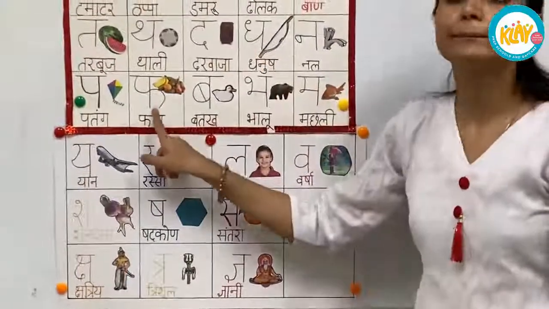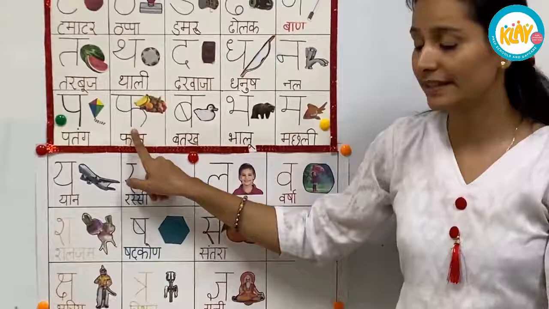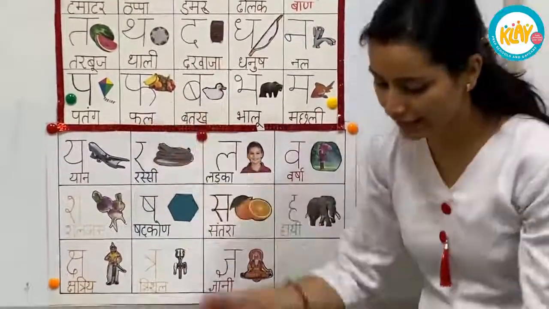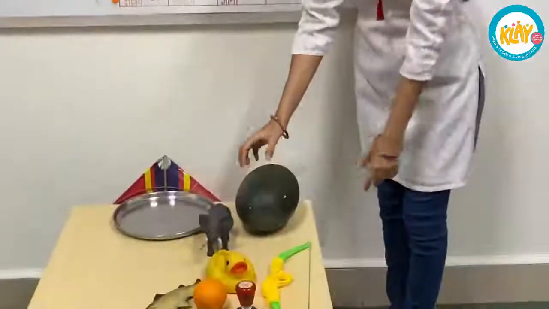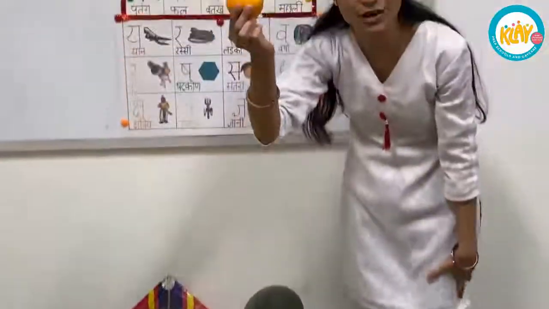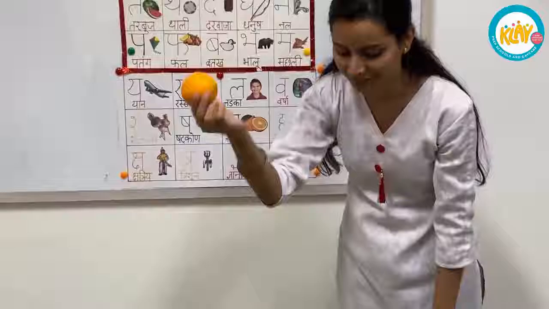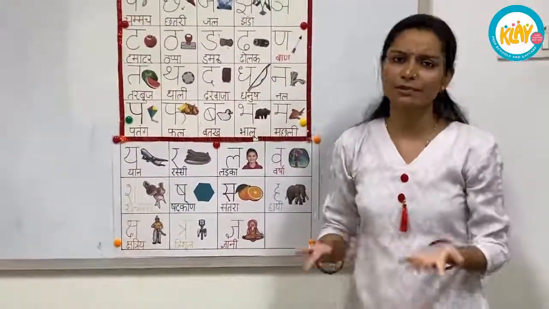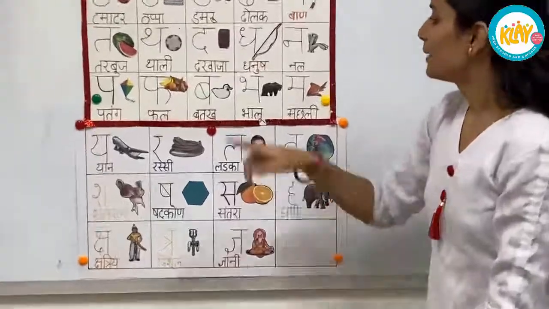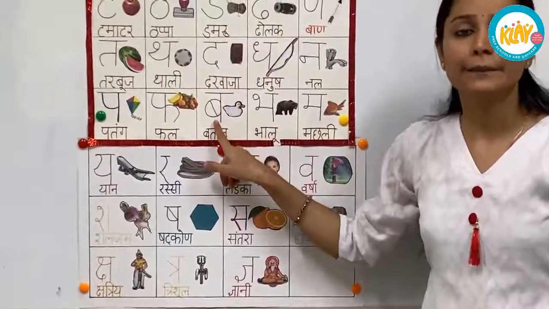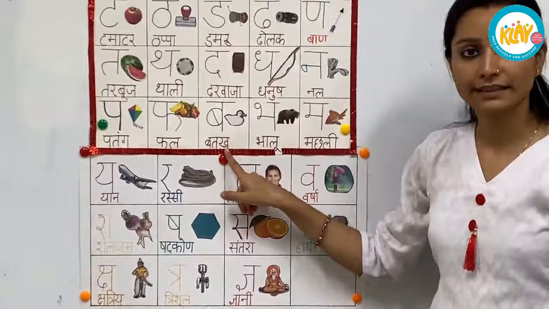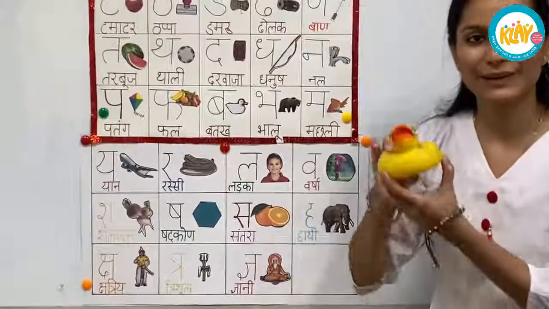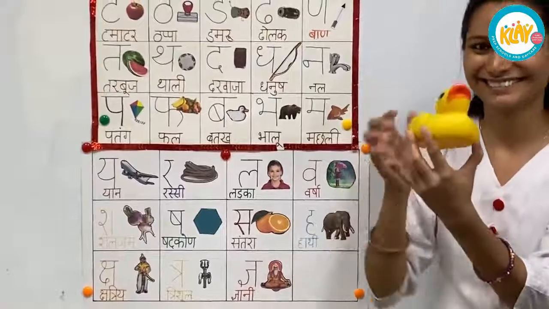फिर आता है फ. फ से फल, मतलब फ्रूट्स. ये देखो, वाटरमेलन इज अ फ्रूट and I have an orange. It's also a fruit. And you can see bananas, orange, grapes, so many more. फिर आता है ब. ब से बतख, मतलब duck. See, I have a duck. Quack, quack, duck.